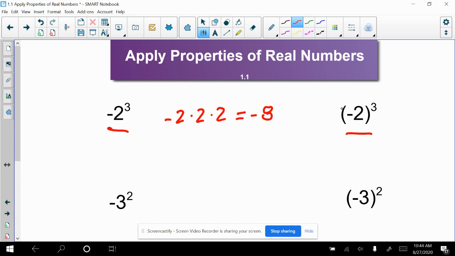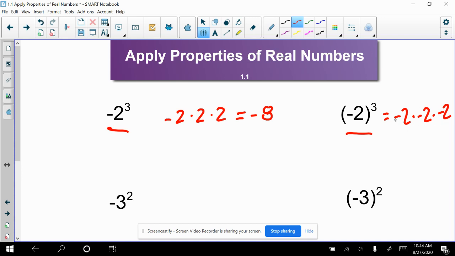Now, when we get over to this question here, (-2) with parentheses around it to the third power, that is asking something different. It's asking you to take the number -2 to the third power. So what that would equal would be -2 times -2 times -2. And this, as you can see, is a different question.